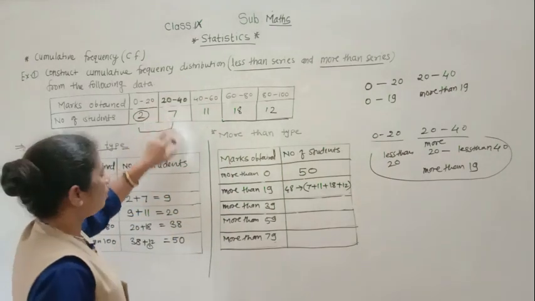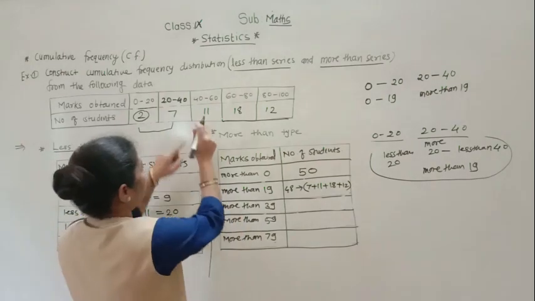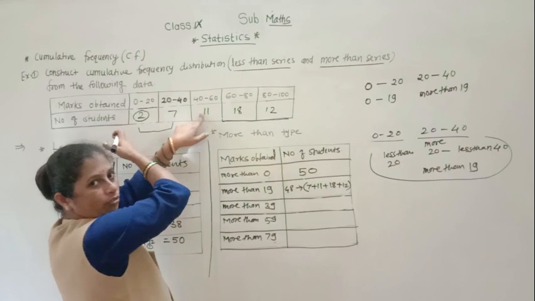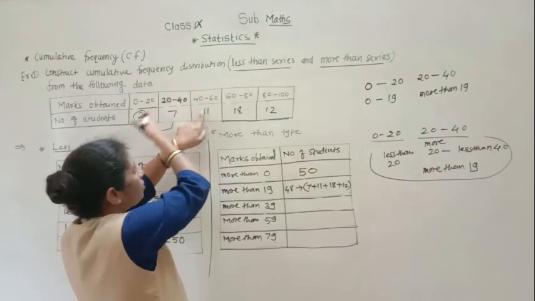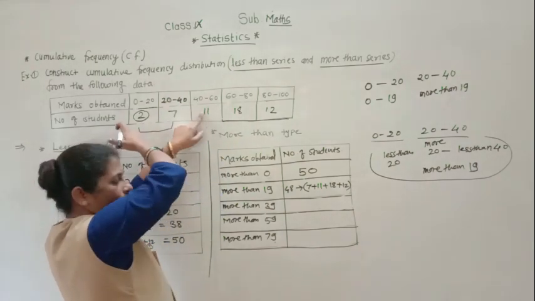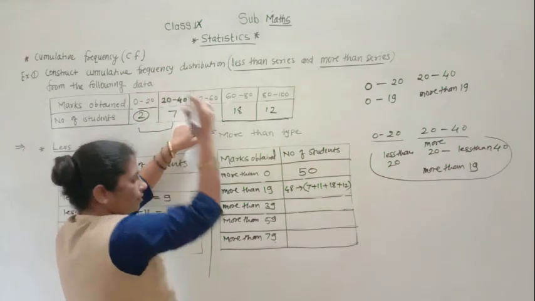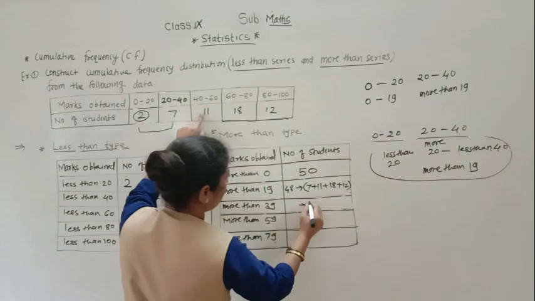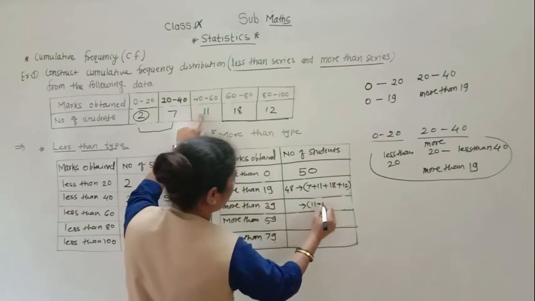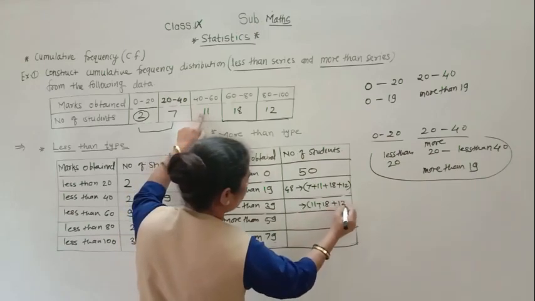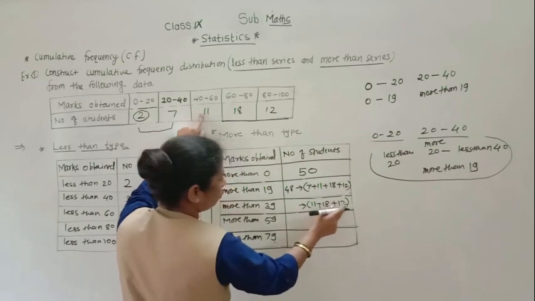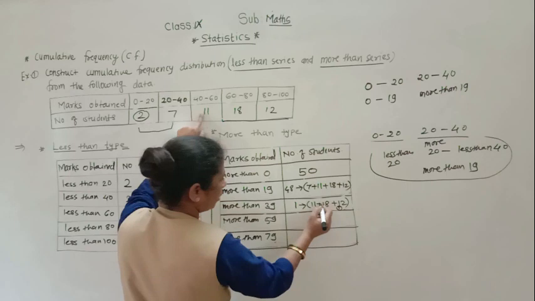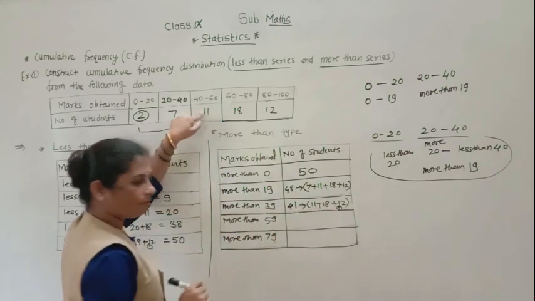Got everyone? Now here, more than 39. More than 39 means all these students. These students will not be included, because these students got less than 40. Okay, so here more than 39, what will be there? See here, this 11 plus 18 plus 12, how many? 8 plus 2 plus 8, 10 plus 1, 11, then carrying 1, 2, 3 and 4, 41.